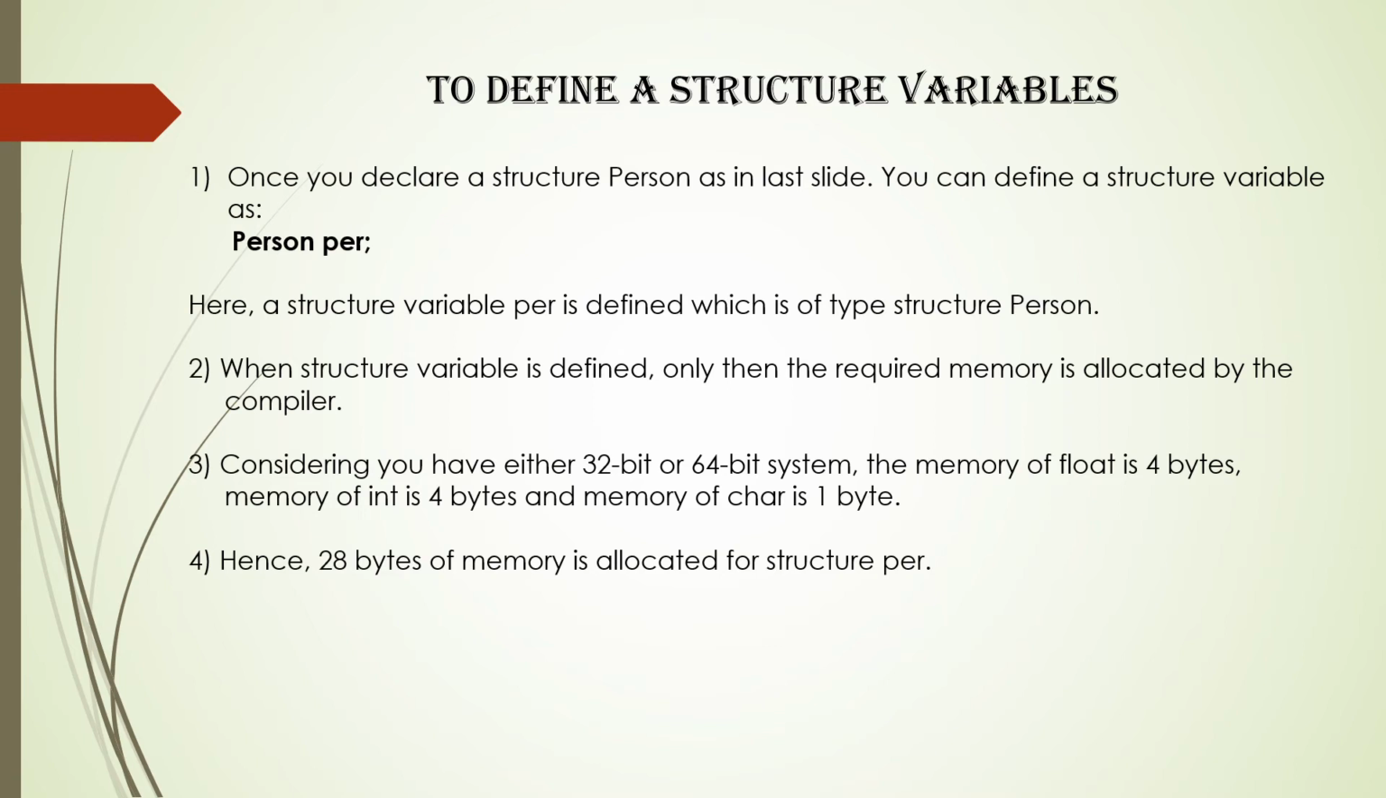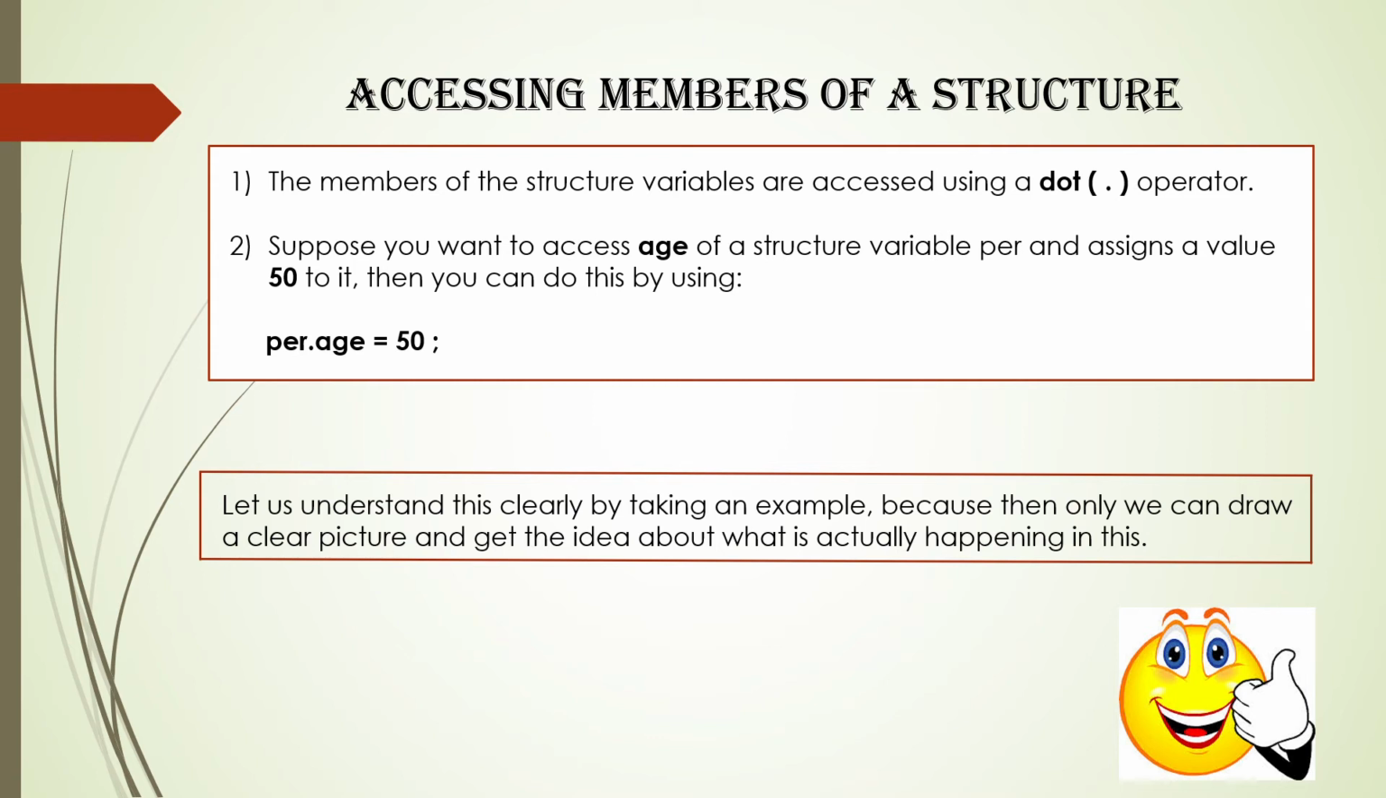Total of 28. Now, how to access the members of the structures? The member of the structure variable can be accessed by using a dot operator. Now suppose you want to access a member of struct person. We have created the structure variable per for the same. So what we have to do is per dot age equal to 50 then semicolon. By this we have assigned the value 50 to the variable age of the struct person.